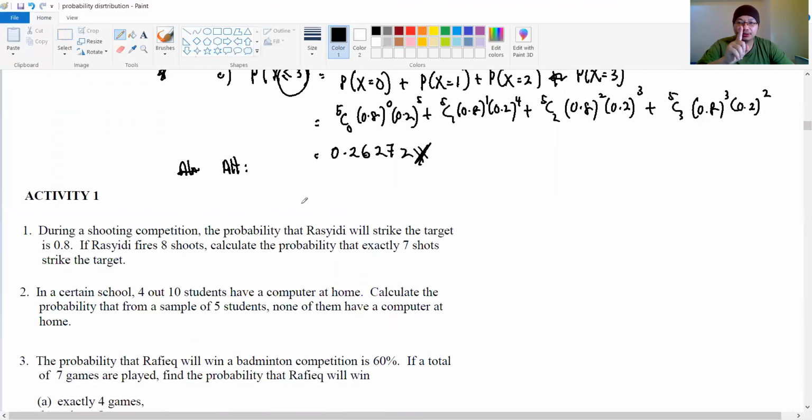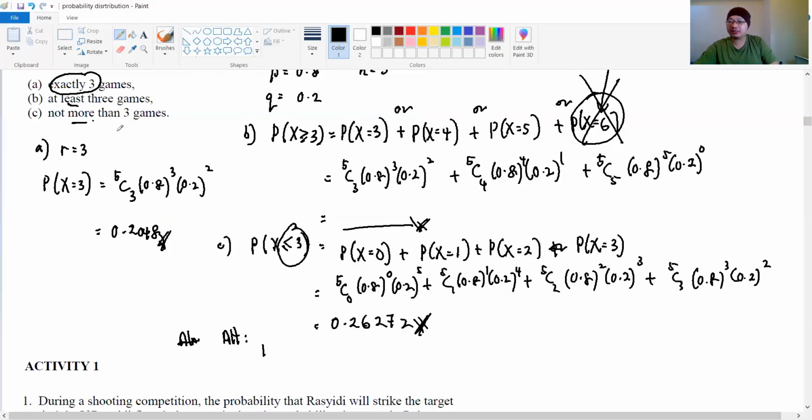The total probability equals 1. Since we want to find the probability of not more than 3, what is the winning value that we want to deduct here? We play 5 games, and we want the probability of 3 and below. So the 4th game and the 5th game we can deduct from the probability. So it is 1 minus the probability when X equals 4, and also minus the probability when X equals 5.